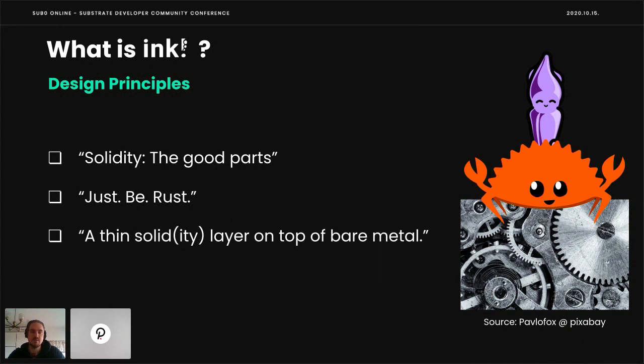So the design principles of Ink are Solidity, the good parts. There are many bad parts in Solidity. We only take the good parts, but Solidity is still a solid language that many people know and are very accustomed to. On the other hand, we want Ink to be just Rust and feel like Rust. So if you know Rust very well and feel very comfortable writing Rust, you should also feel very comfortable writing Ink. On top of that, we really try to make its code generation very solid. So it's just a thin, solid layer on top of bare metal.